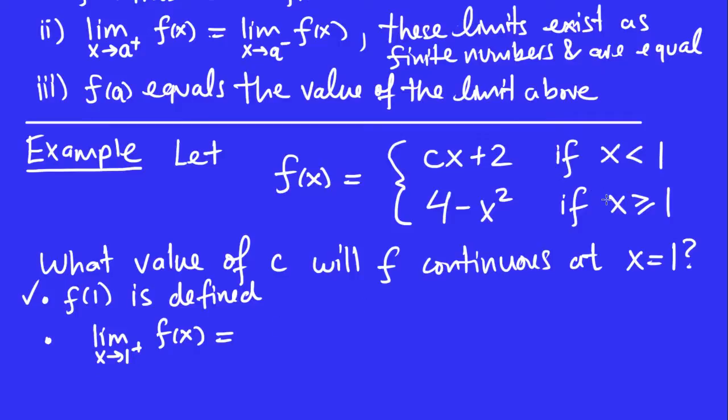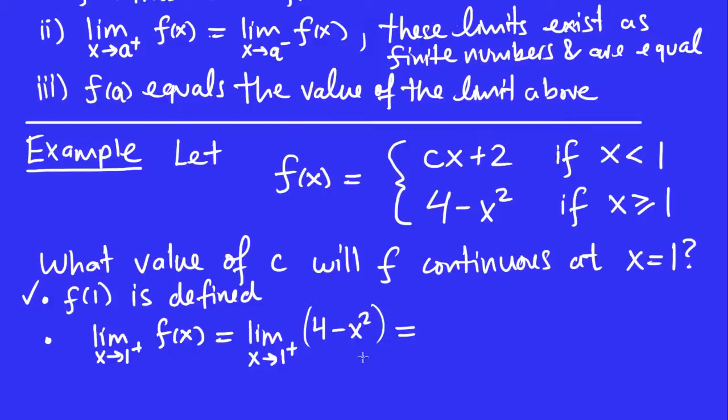For numbers that are bigger than 1, which option do I use? It's this one here, 4 minus x squared. So I'm going to recopy this limit sign, but f of x is going to be replaced by the formula that it is when x is a number bigger than 1, because x is going to 1 from the right.